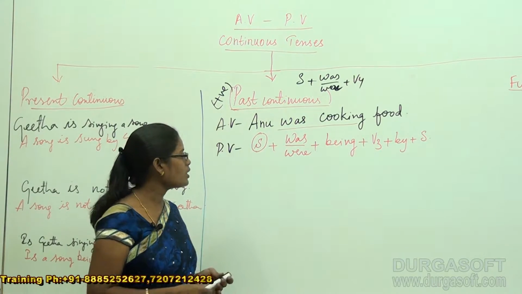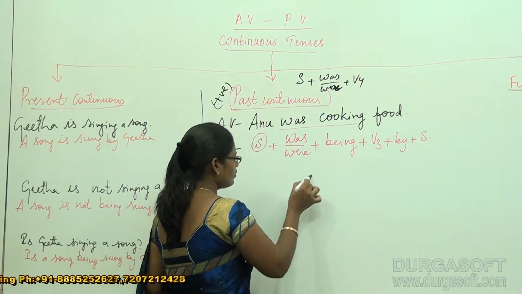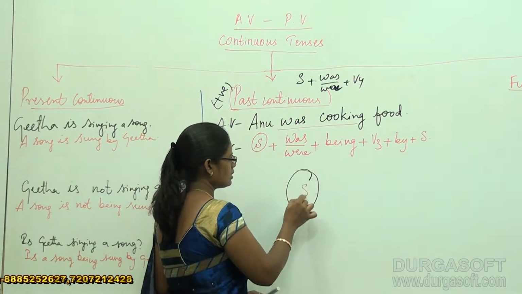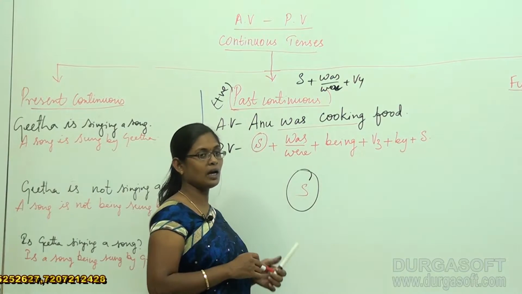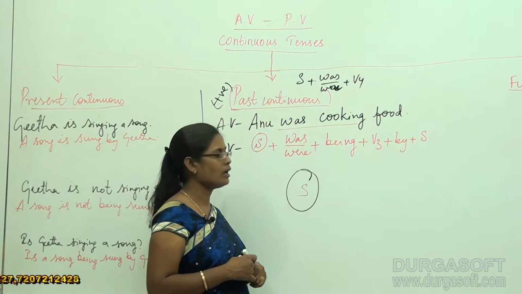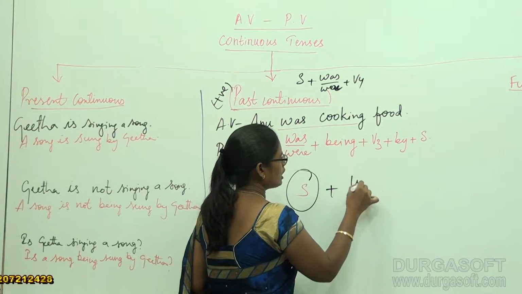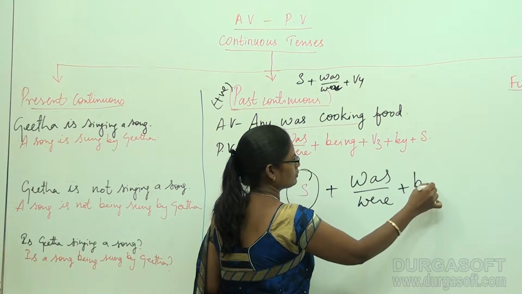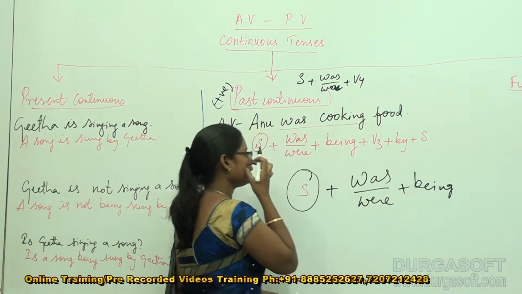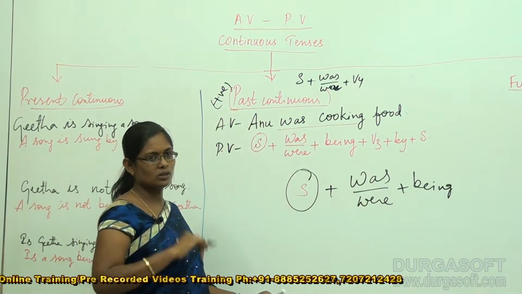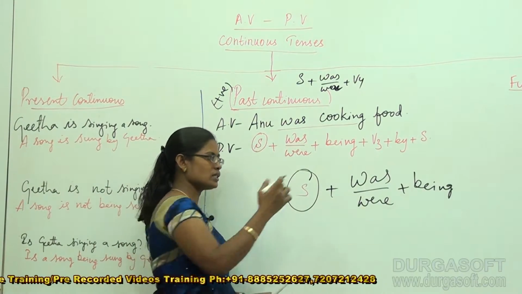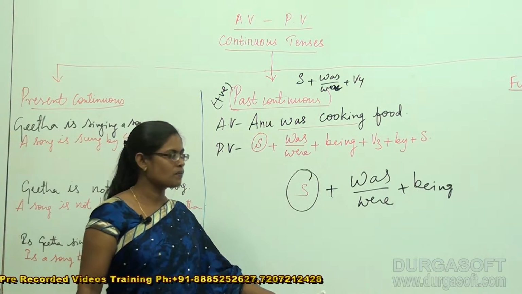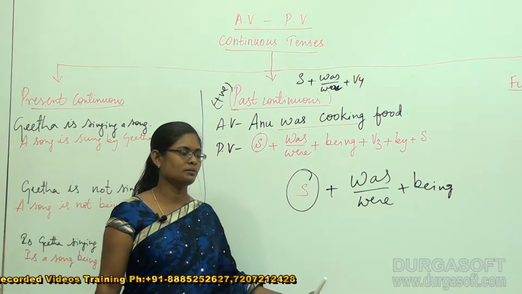Now coming to the object, I have indicated the object like this, and in the middle, in the center, I just replaced it with S. I also gave plus was or were plus being. This is my main structure for past continuous tense passive voice. Of course it is followed by V3, next by, next subject. That's quite common for us, but the main focus is in this area.